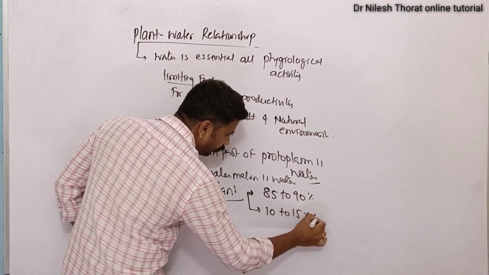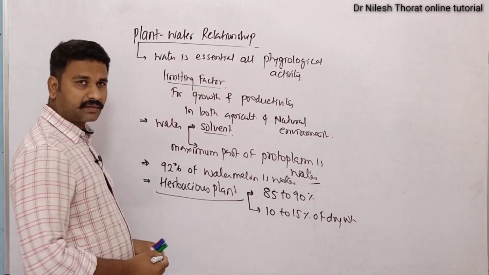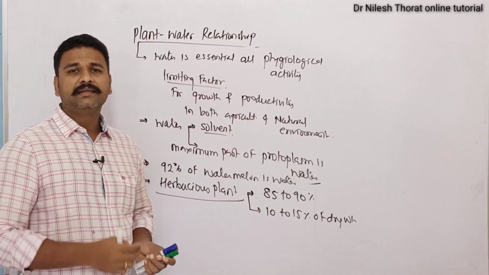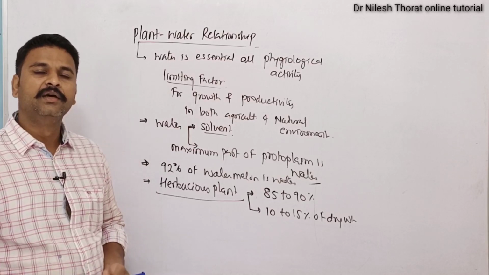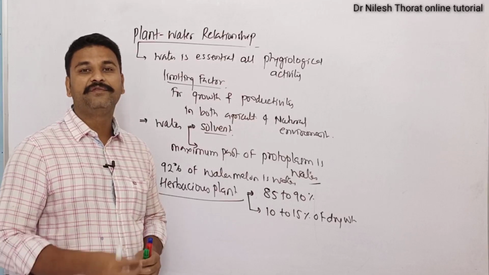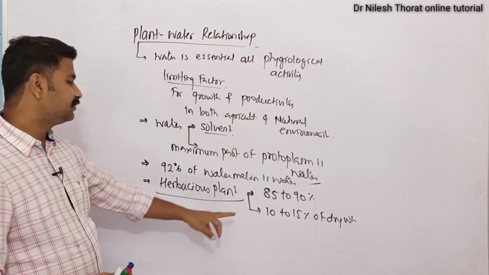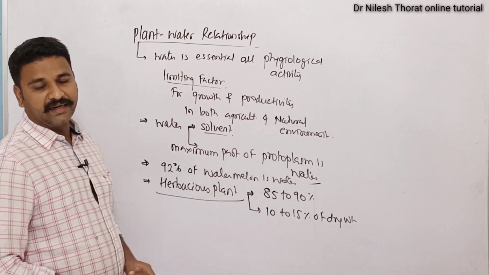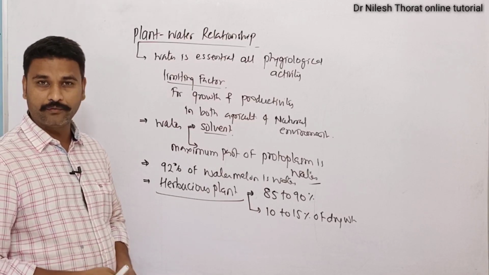If you consider any vegetable, for example spinach, then the spinach is having 85 to 90% water and only 10 to 15% dry weight. So this is a very important figure to understand: in herbaceous plants 85 to 90% content by weight is water.